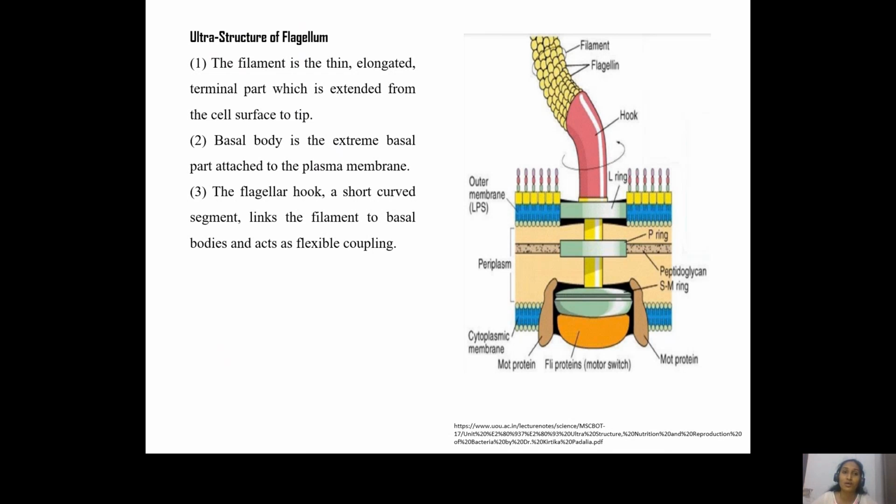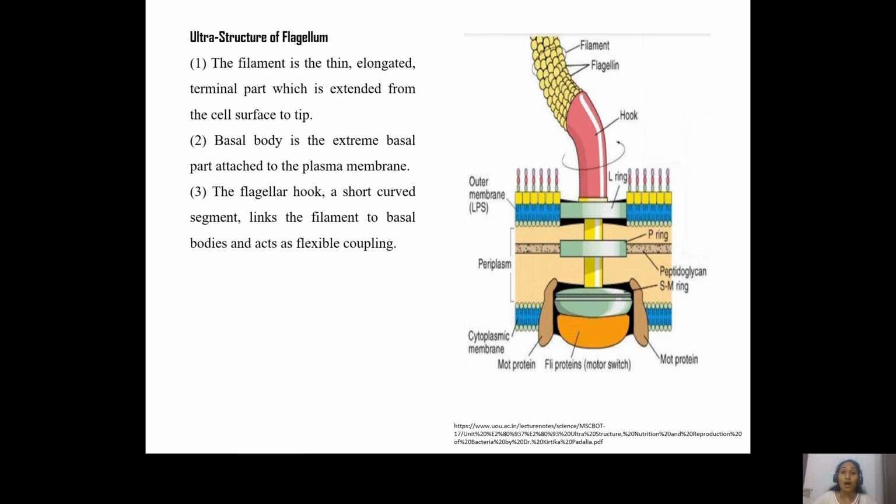Now, again, coming to the hook. This hook is a thick structure, and it attaches the basal body to the flagellar filament. And coming to the filament, it is a thin structure made up of individual proteins which are called flagellin proteins. If you make a cross section of the prokaryotic flagellum, we can see that 8 flagellin proteins are arranged in a circular fashion around a hollow center.